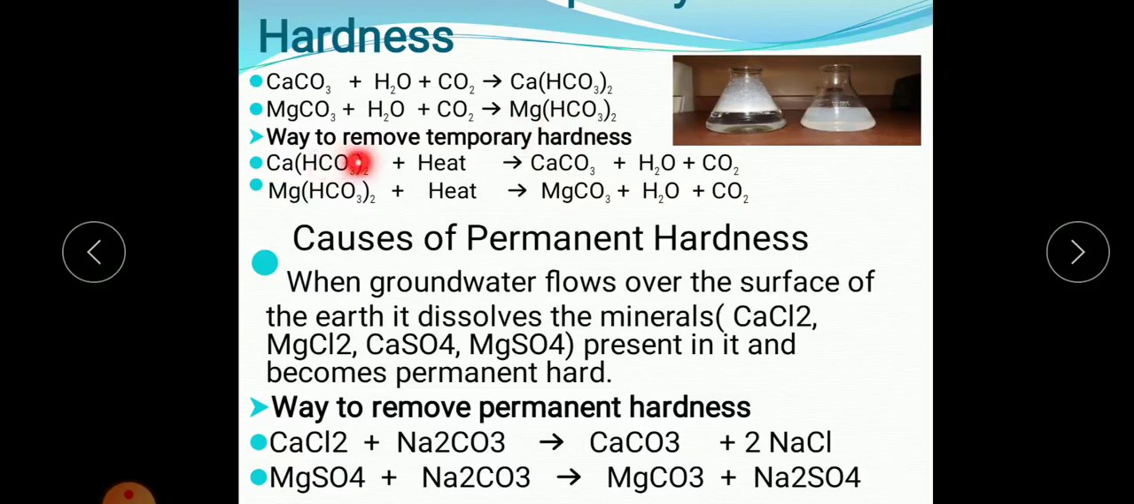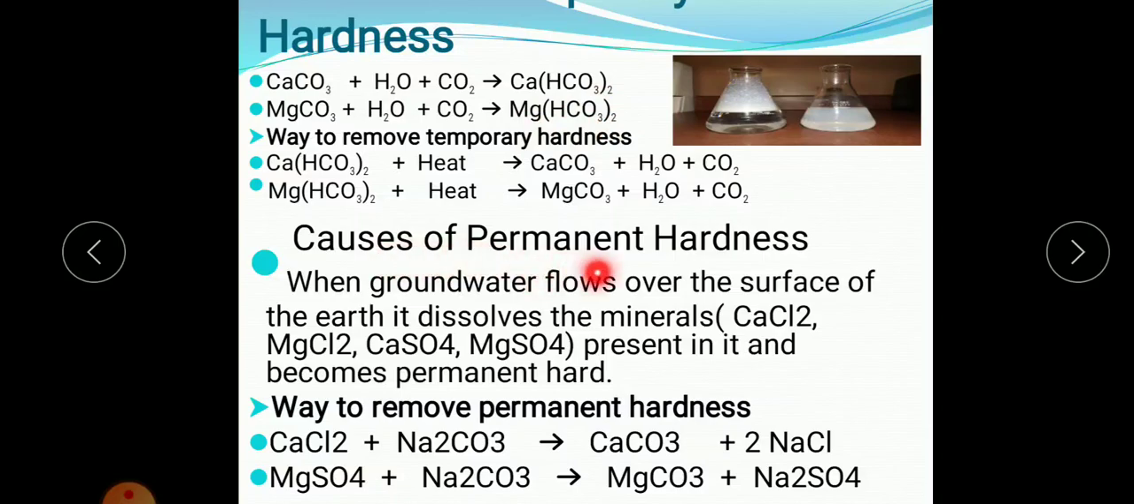Next we have got the way to remove temporary hardness. How can we remove this hardness? Since it is a temporary hardness, we can simply boil it in order to remove the hardness. So when calcium bicarbonate is heated, it gives back calcium carbonate, water and carbon dioxide. And magnesium bicarbonate on heating will give you magnesium carbonate, water and carbon dioxide. So this is how we can remove the temporary hardness. Temporary hardness is due to the presence of the salts calcium bicarbonate and magnesium bicarbonate, that you need to remember.